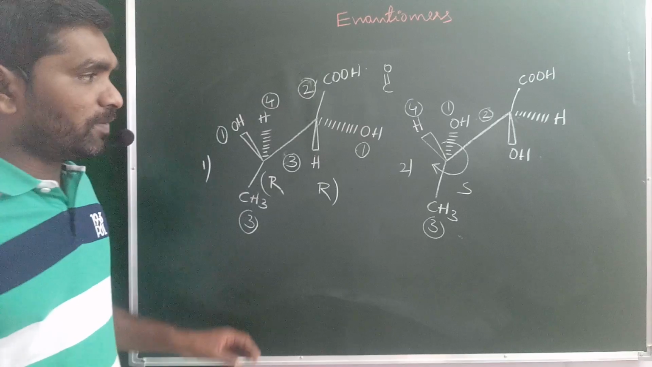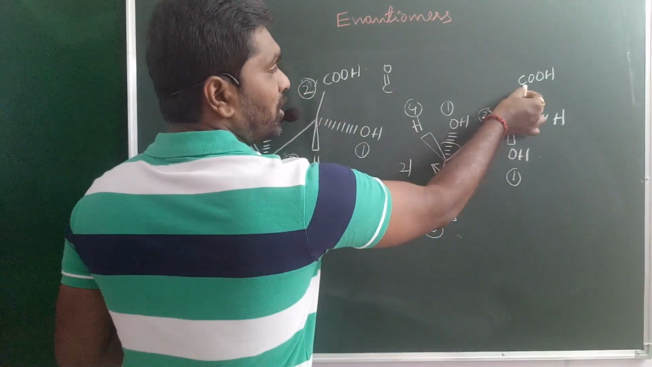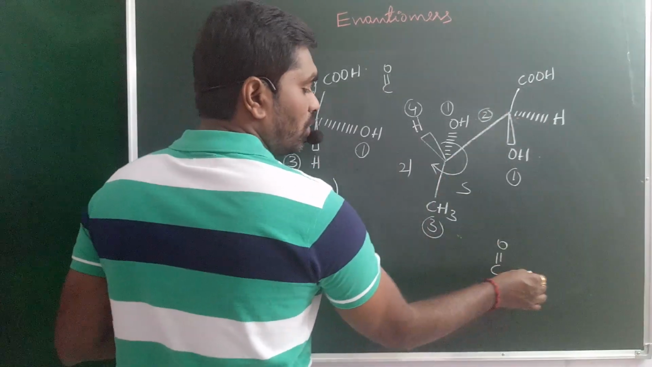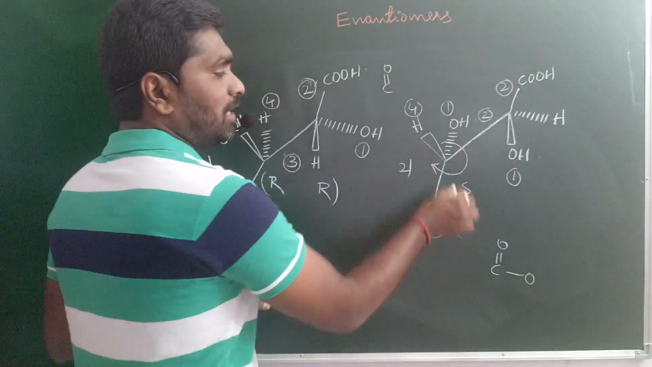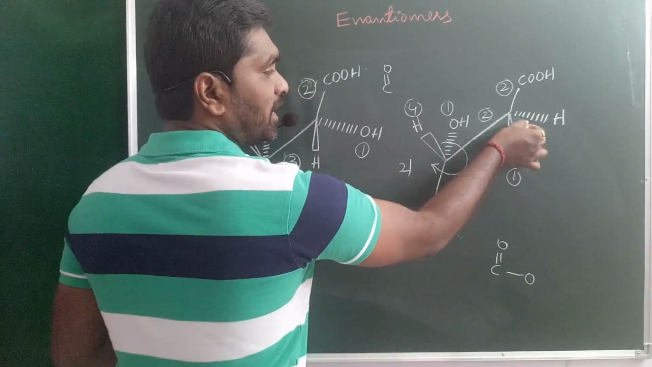Okay. Next one. Look at this one. Oxygen is the first priority. Carbon is bonded with 3 oxygen atoms. Why? Because COOH means C double bond O and OH. So the second priority goes to the COOH, and the third priority goes to this carbon. 1, 2, 3 is in the anti-clockwise direction.